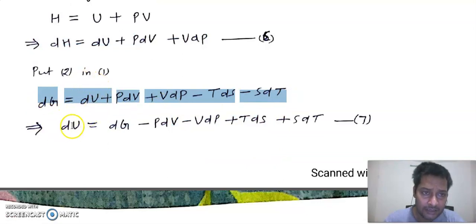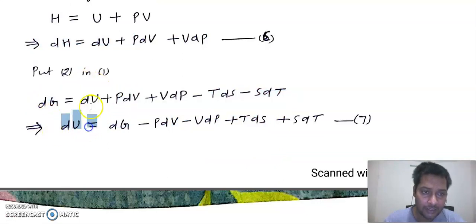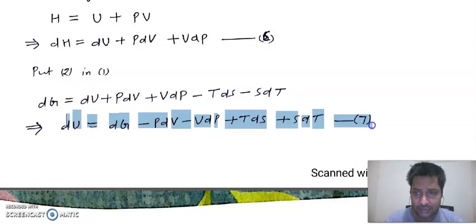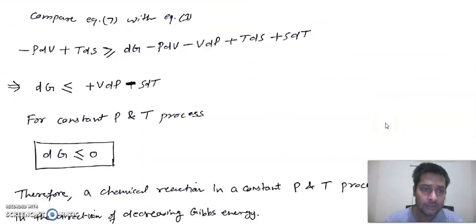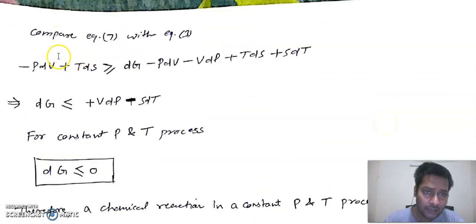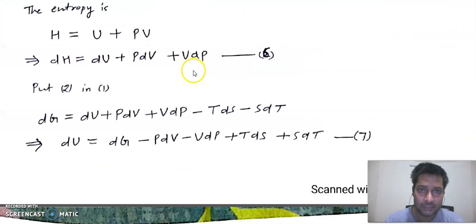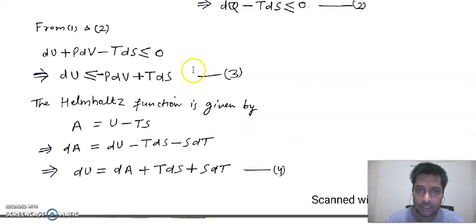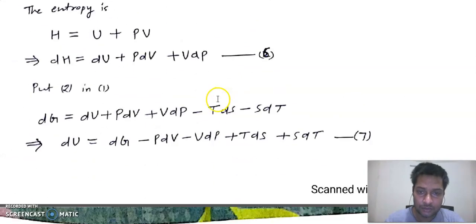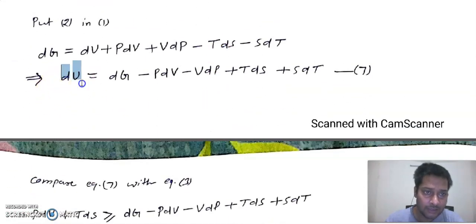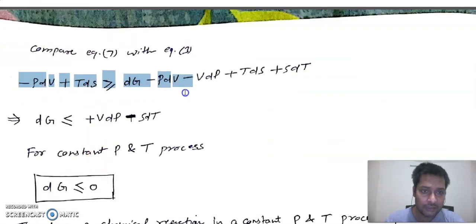and rearrange this equation in the form of internal energy. Then you will get this equation. So let's say this one is equation 7. Again compare this equation 7 with equation 3. Equation 3 represents the change in internal energy, and this one is the same equation, the change in internal energy. So in equation 7, replace this dU value from equation 3, and finally you will get this equation.